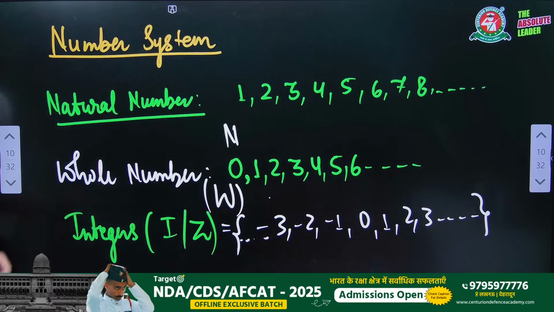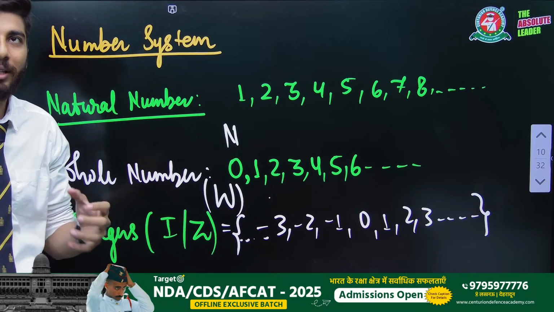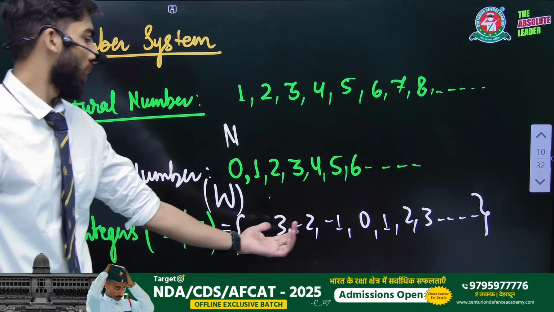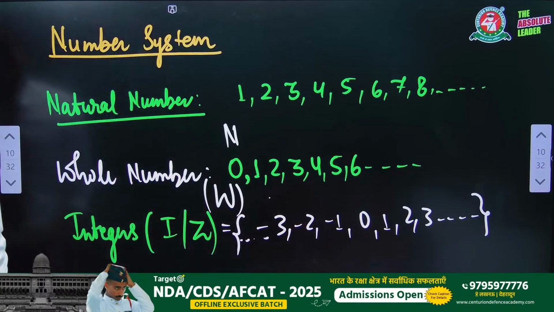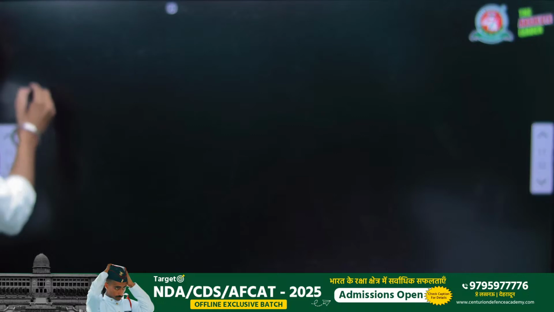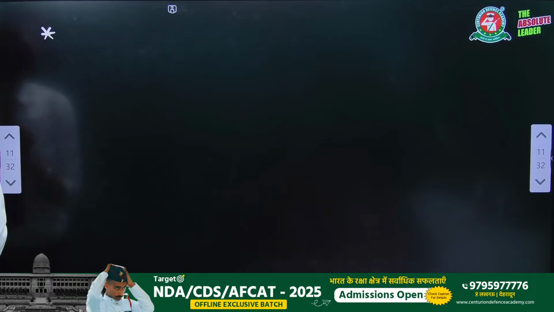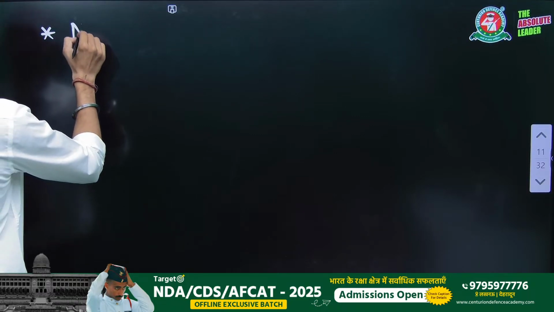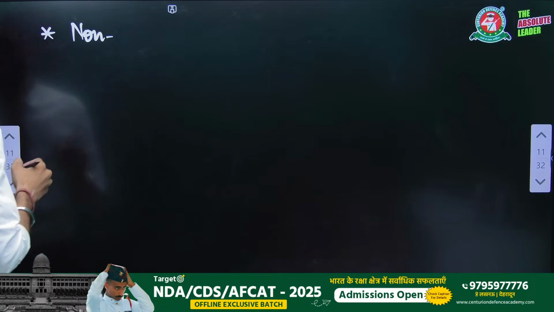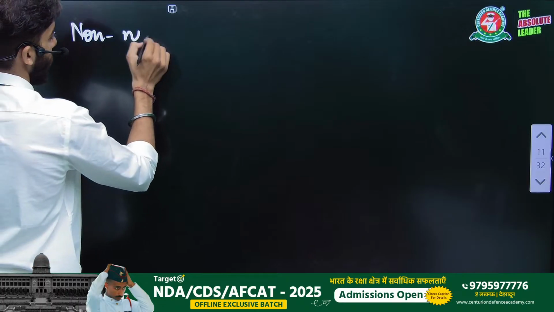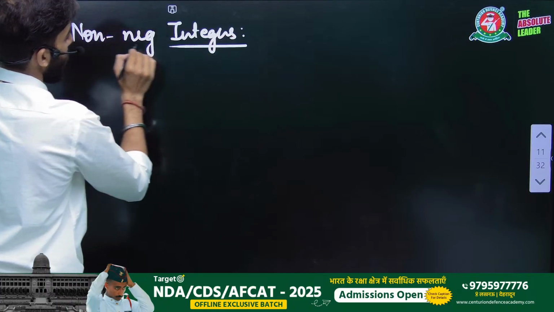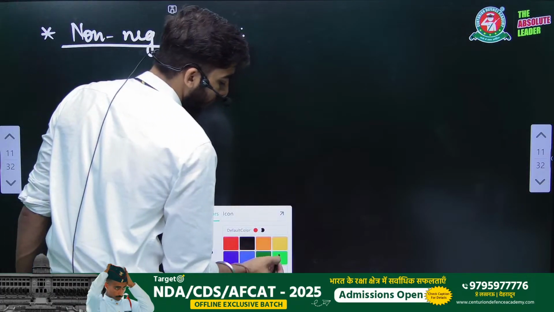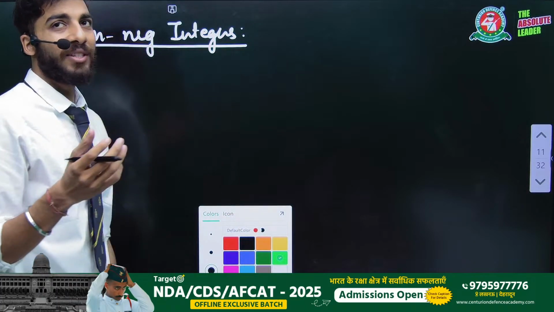Of course, you have to learn these things. The integers are 0, 1, 2, 3, -1, -2, -3. Everything is an integer. Now, we are adding negatives here also, so there is something I want to teach you. If anyone is asking about non-negative integers, it means the integers which are not negative.